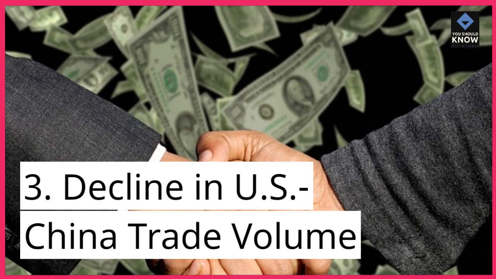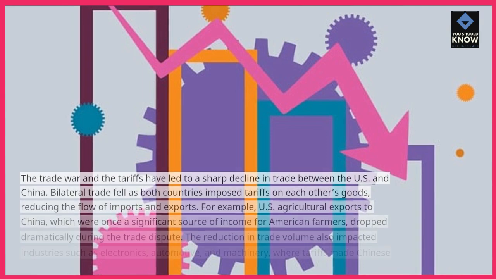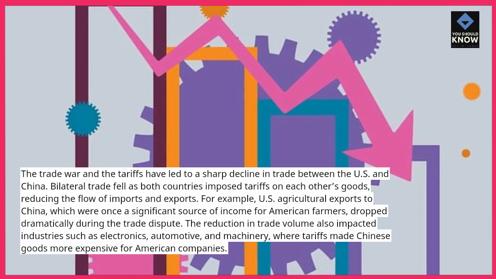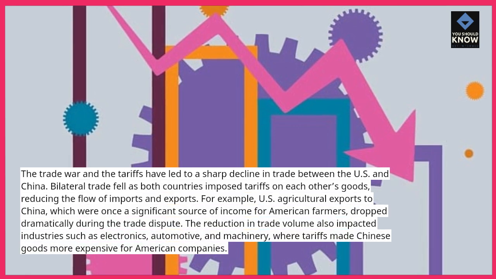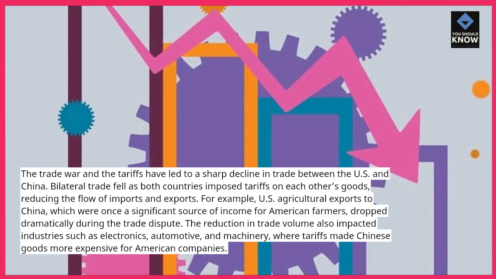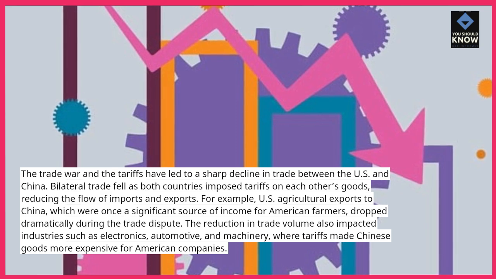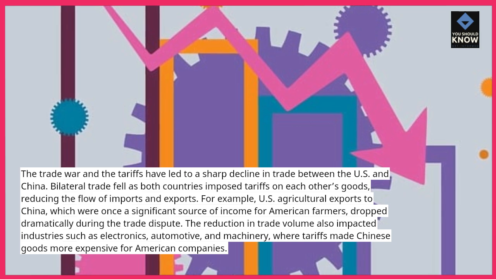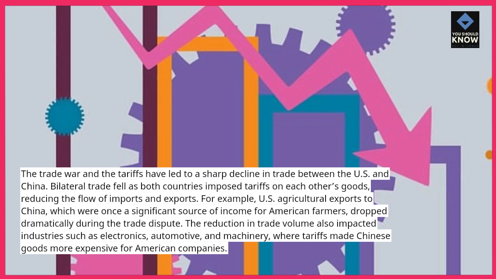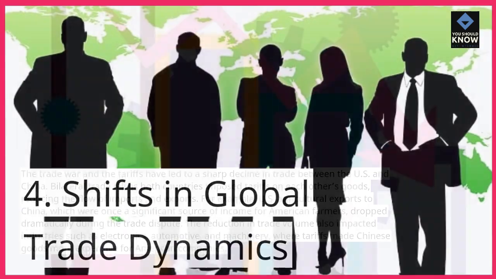3. Decline in U.S.-China trade volume. The trade war and the tariffs have led to a sharp decline in trade between the U.S. and China. Bilateral trade fell as both countries imposed tariffs on each other's goods, reducing the flow of imports and exports. For example, U.S. agricultural exports to China, which were once a significant source of income for American farmers, dropped dramatically during the trade dispute. The reduction in trade volume also impacted industries such as electronics, automotive, and machinery, where tariffs made Chinese goods more expensive for American companies.